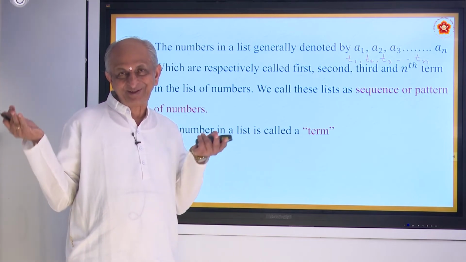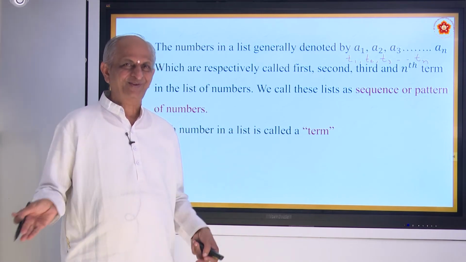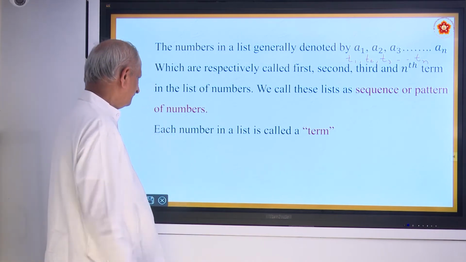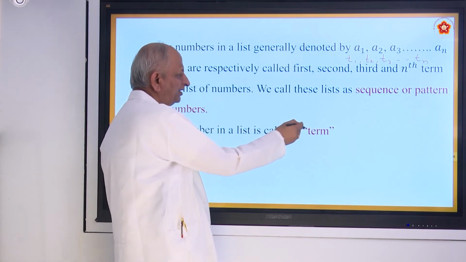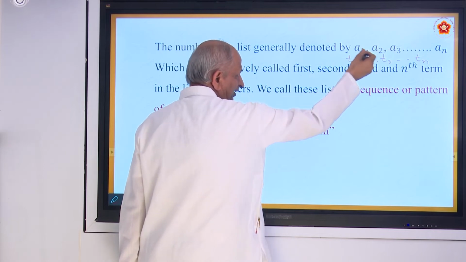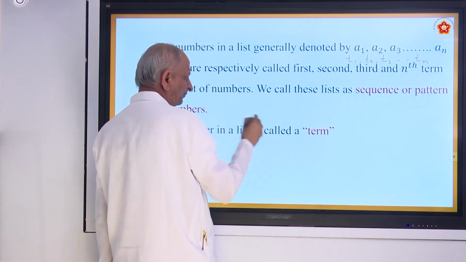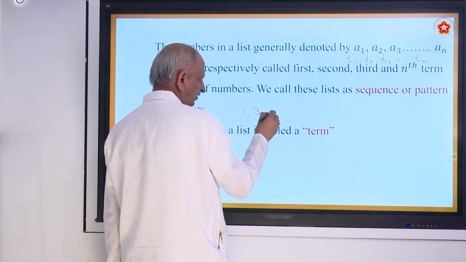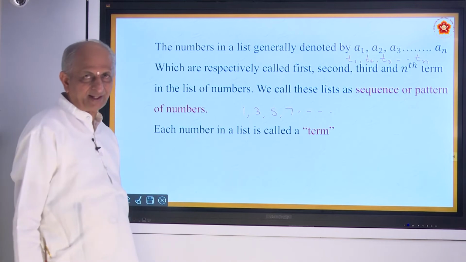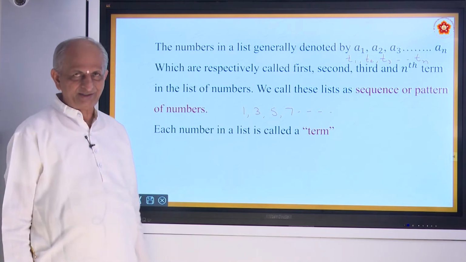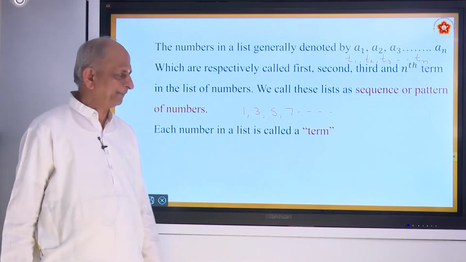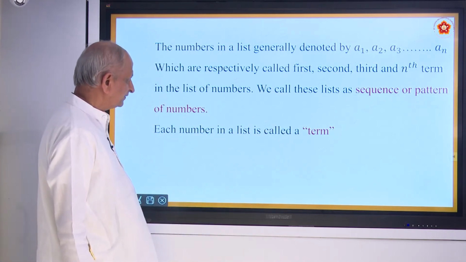In computers you can see so many sequences and patterns, designs, but they should be systematic. Each number in a list is called a term. For example, in this list A1, A2, A3, etc. are called terms. In this list of odd numbers, each number is called a term. Are you understanding? Okay. And this is called a sequence or pattern of numbers.